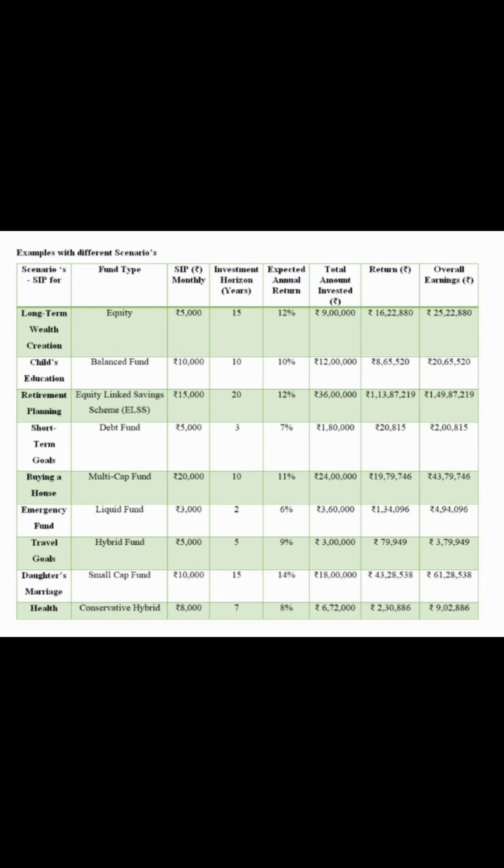The overall earnings on this fund is 61,28,538. And the last scenario is health expenses, and the fund type is conservative hybrid fund, and the monthly SIP is rupees 8,000. The investment horizon is 7 years, and the expected annual return is 8%. The total amount invested in this fund is 6,72,000, and the returns is 2,30,886. The overall earnings on this fund is 9,02,886.